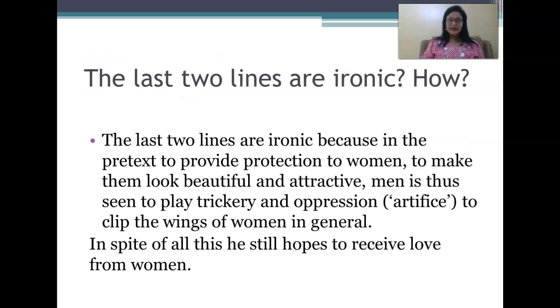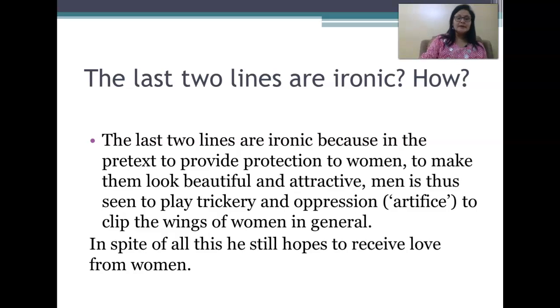The last 2 lines are ironic. How? See, again this question has come in this passage also. The last 2 lines are ironic because in the pretext to provide protection to women, to make them look beautiful and attractive, men are thus seen to play trickery and oppression, that is artifice, to clip the wings of women in general. In spite of all this, he still hopes to receive love from women.